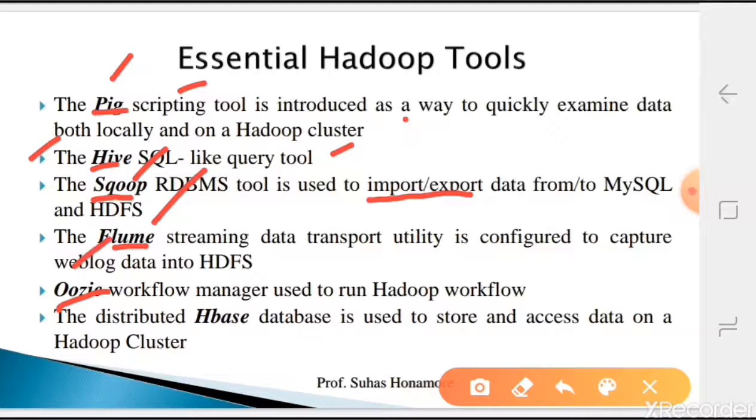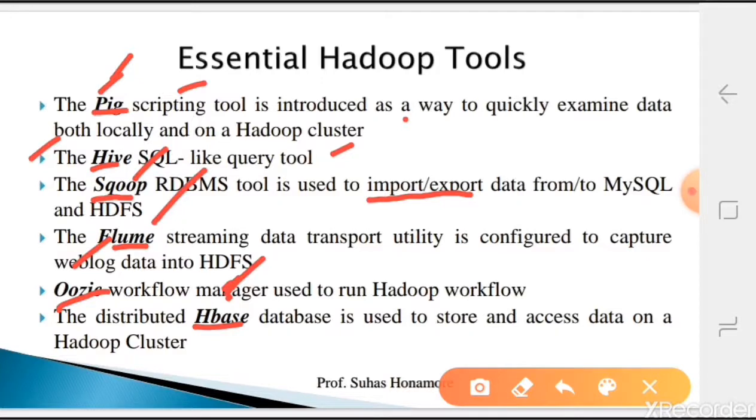Then the next one is HBase. It is a kind of storage inside Hadoop. What kind of storage? Normally in an RDBMS we store in terms of rows, that is row-oriented. But in HBase we have it column-oriented. So what we are doing here is, randomly you can add one column and give the values. For that purpose we will use HBase. In detail, we will study them one by one.